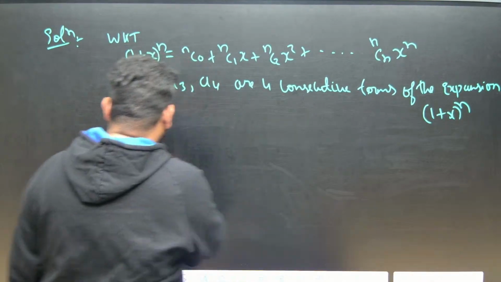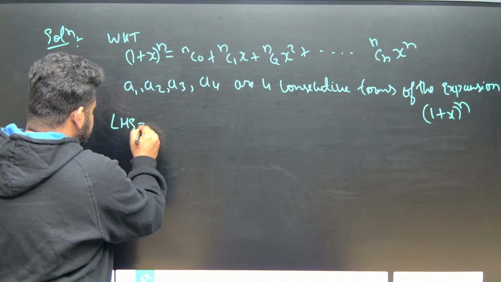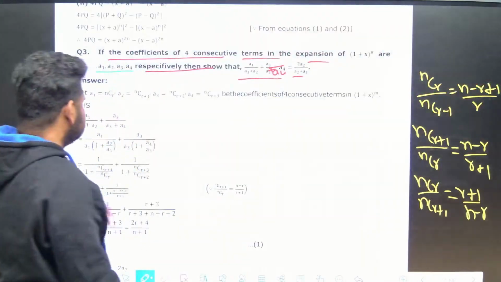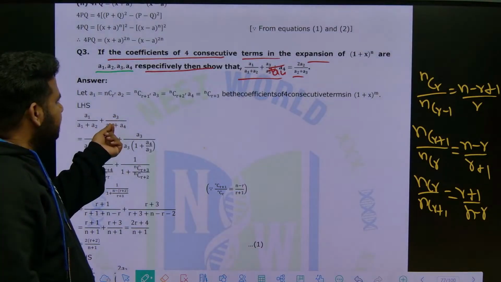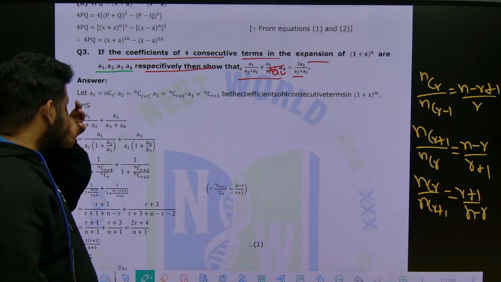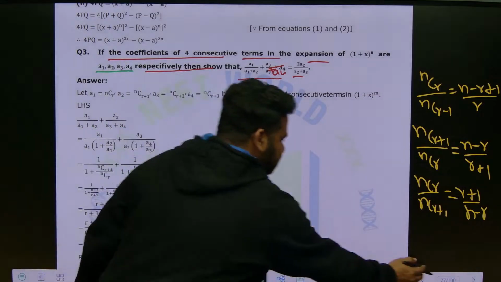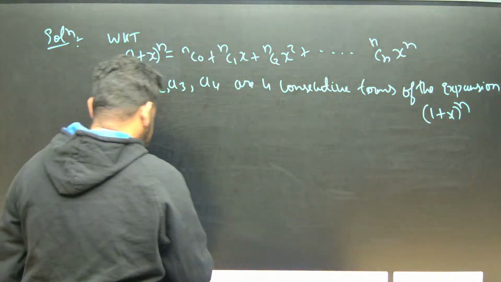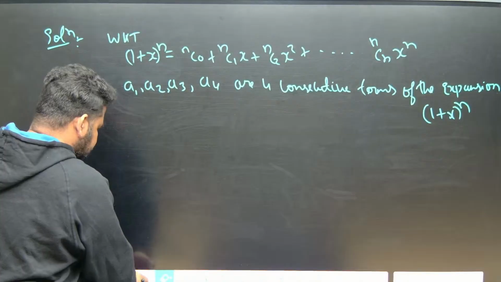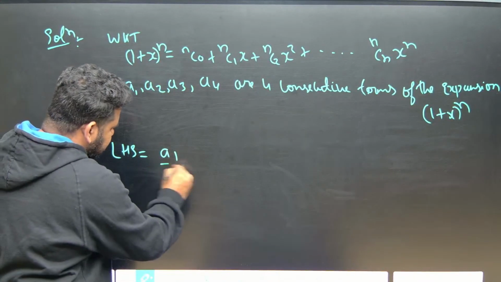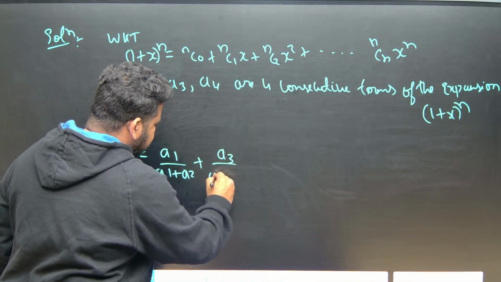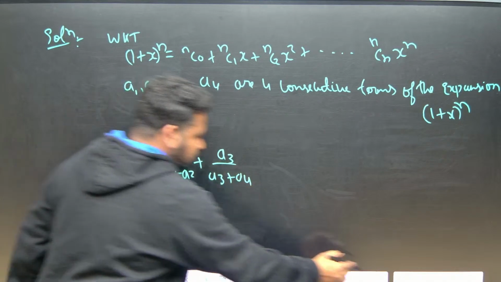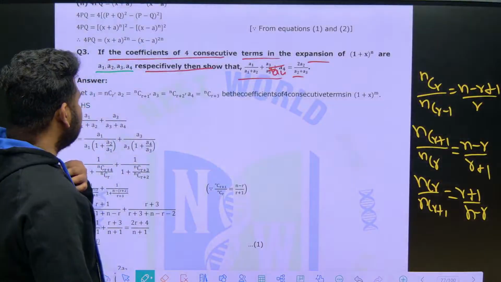Next, let us take LHS. LHS is given as A1 by A1 plus A2, next is A3 by A3 plus A4. This is what we have to prove. LHS is equal to A1 by (A1 + A2) + A3 by (A3 + A4), which is equal to something we have to prove. Correct na? This is what you have to prove for LHS.